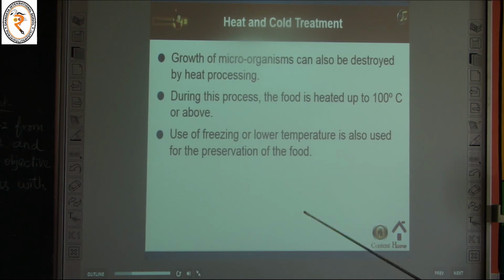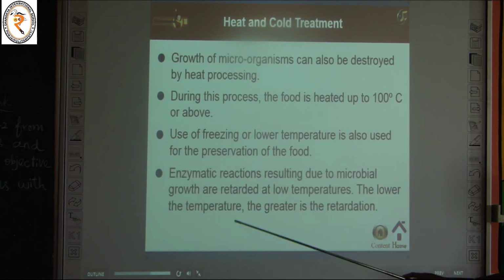And the next one, enzymatic reactions resulting due to microbial growth are retarded at low temperatures. The lower the temperature, the greater is the retardation. So if you lower the temperature, the growth of microorganisms in the food items can be stopped. So we can use this heating and cold treatment to kill the microorganisms.